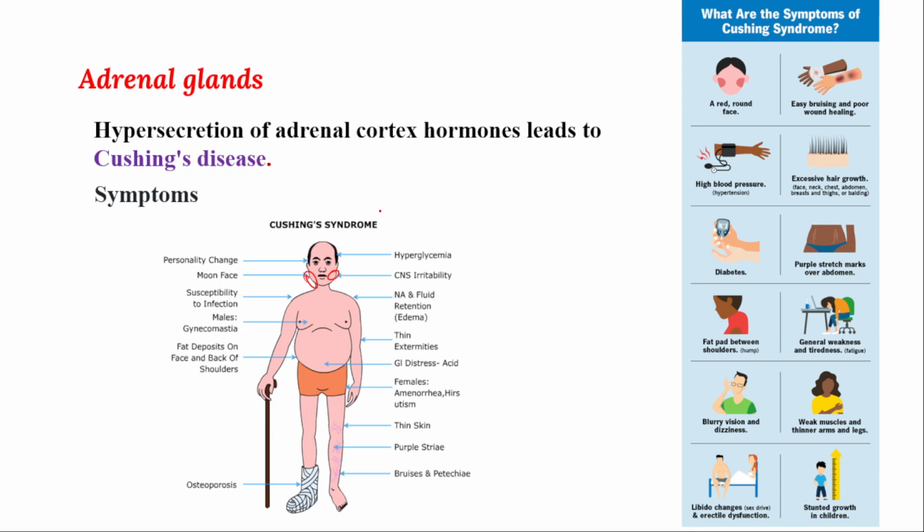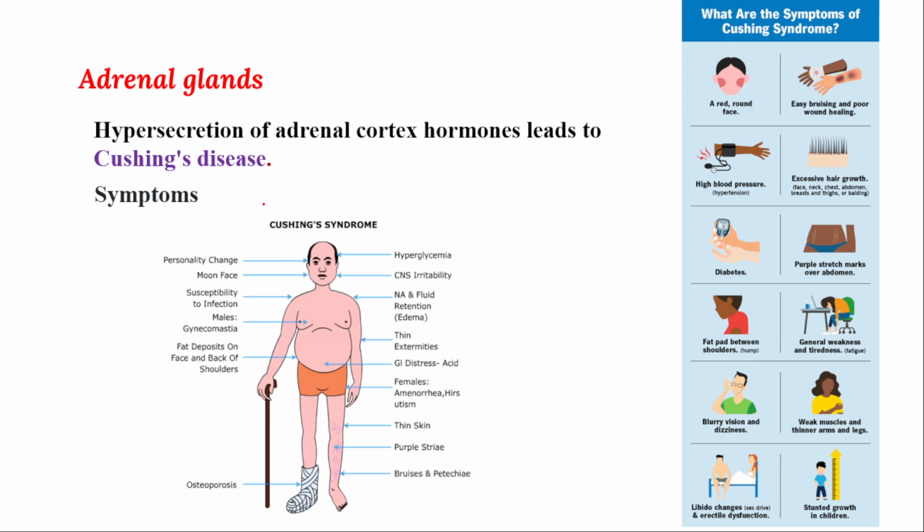Tiredness will be a common symptom, and because of more sugar your vision will be blurred. And if more sugar is there, definitely dizziness means you cannot control your body, and you will faint soon because of the symptom.